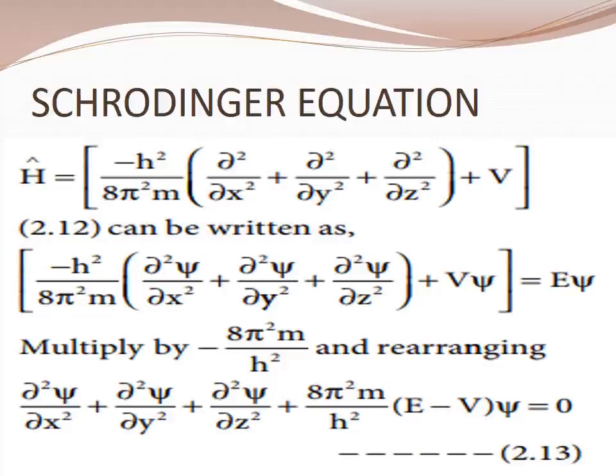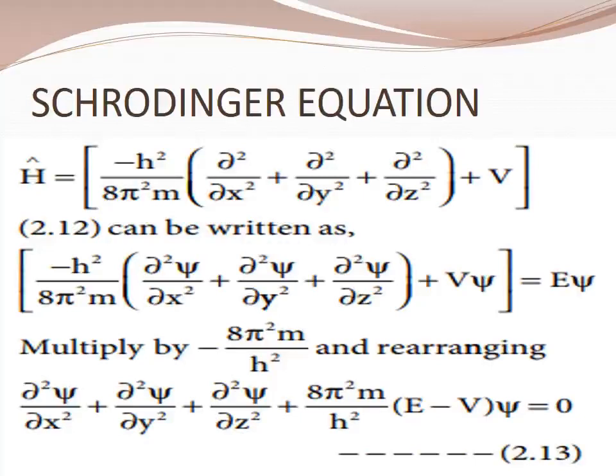Have you studied differential equation? Yes, differential equation means change of a quantity, rate of change. Okay, rate of change, higher minus lower, the difference. The difference between the elements, that is expressed in terms of differential equation. So Schrödinger expressed the wave nature of electrons in terms of differential equation.